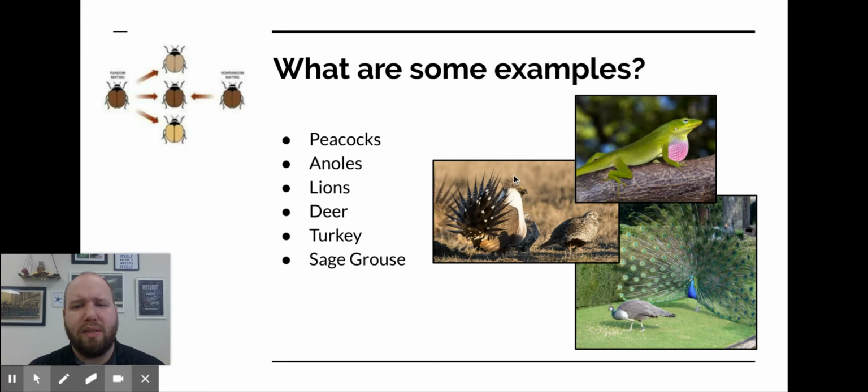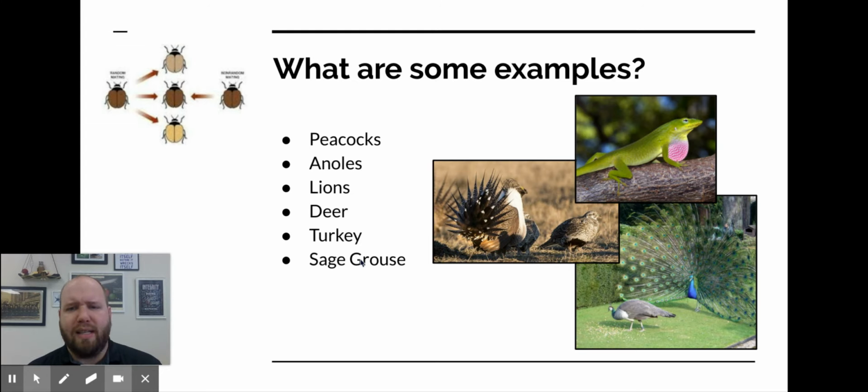And out here, we have something called sage grouse. It's kind of our version of a peacock slash turkey, but they do the same thing. Not only are their feathers important, but also the sounds that they can make in order to attract female mates. All the other examples over here, lions are another one, deer.